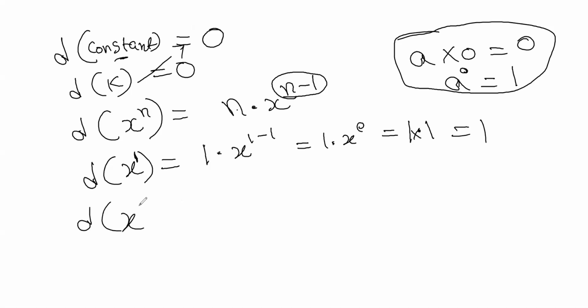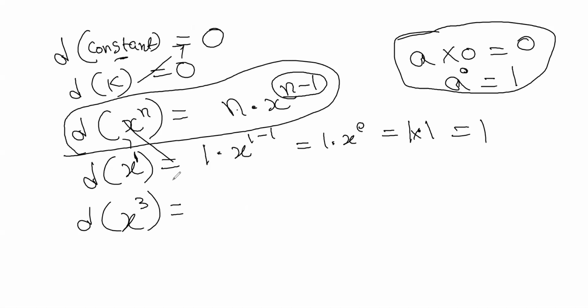Just tell me what is differentiation of x cube. We have this formula, right? Just use this one, the general formula for any power. n into x to the power n minus 1, so 3 into x to the power 3 minus 1. 3 minus 1 is 2. So 3 into x square. Differentiation of x cube is 3x square.